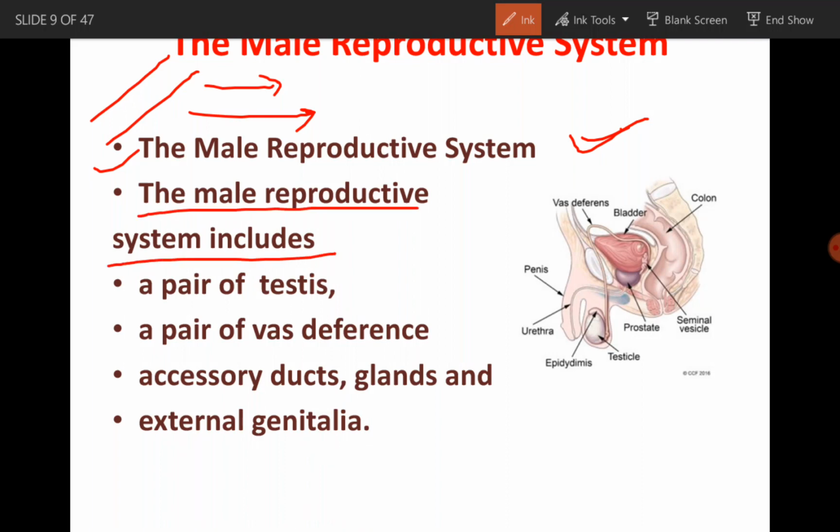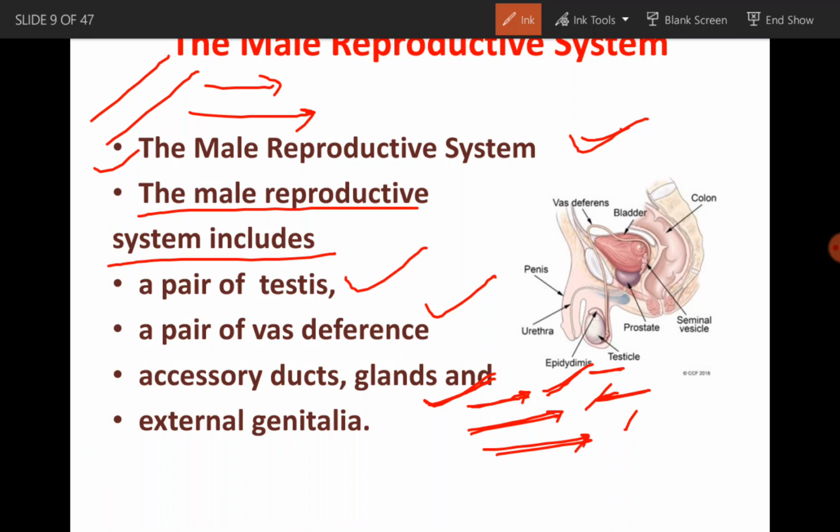In case of male reproductive system, it includes a pair of testes, a pair of vas deferens, accessory ducts, glands and external genitalia. Which glands are here? The seminal vesicles, the prostate gland and the bulbourethral or Cowper's glands. Seminal vesicle is a pair, prostate gland is single, and bulbourethral gland is also a pair.